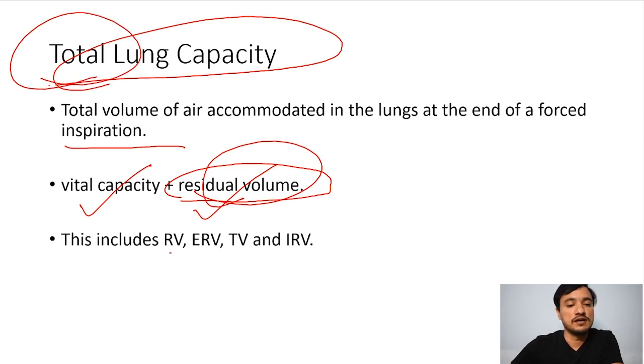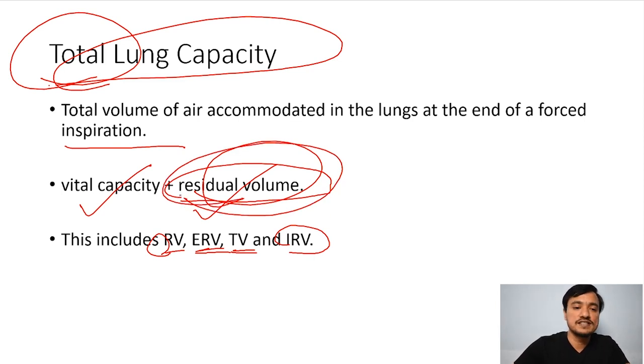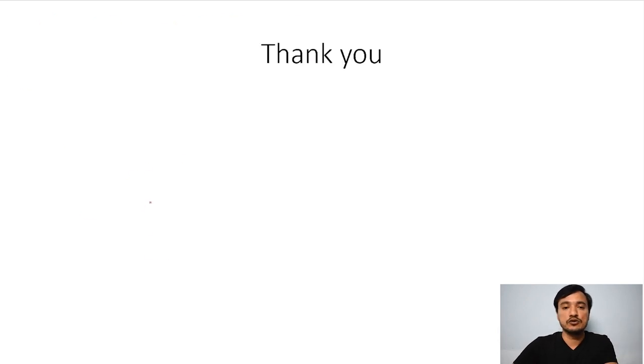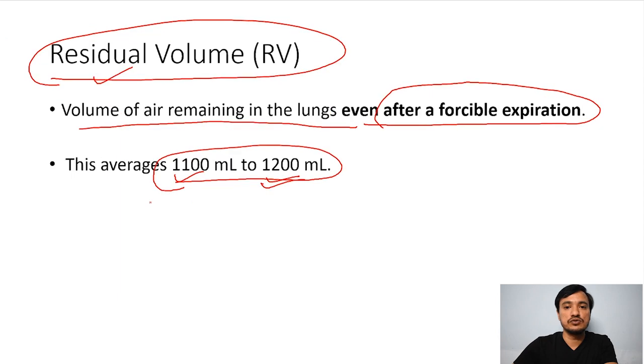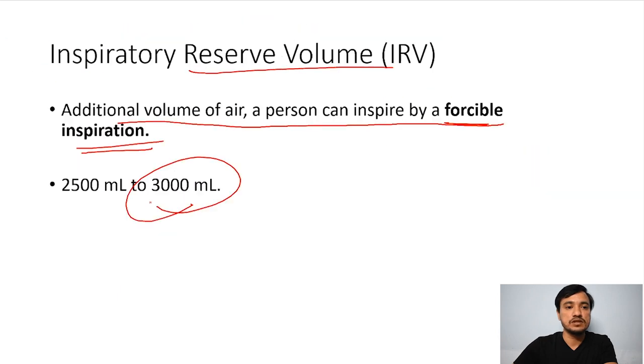These include residual volume, expiratory reserve volume, tidal volume, and inspiratory reserve volume. All the volumes are included, and you can just remember total lung capacity is residual volume included with vital capacity. Vital capacity is a kind of breathing exercise. Okay, so thank you. Let's do revision once again.